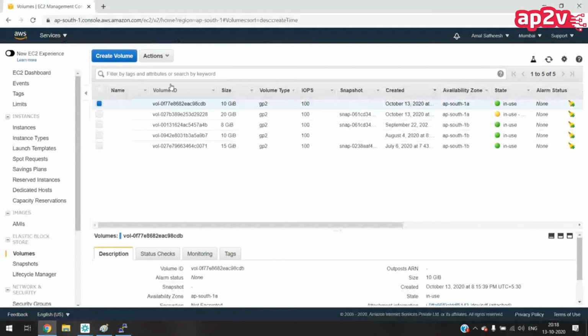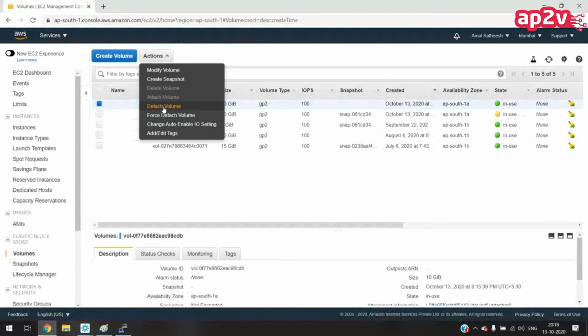Is there any difference between attach, detach, and force detach? See, with detach volume, suppose you are copying some data into the disk, and in the background you are trying to detach the volume, then that file might be corrupted.